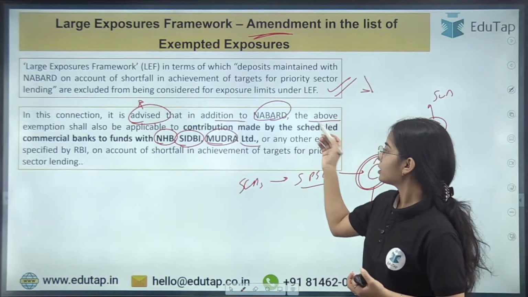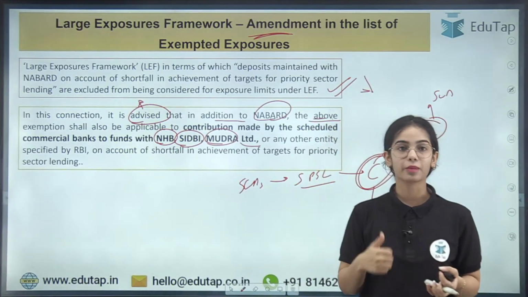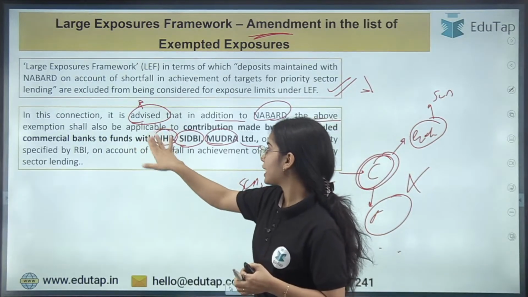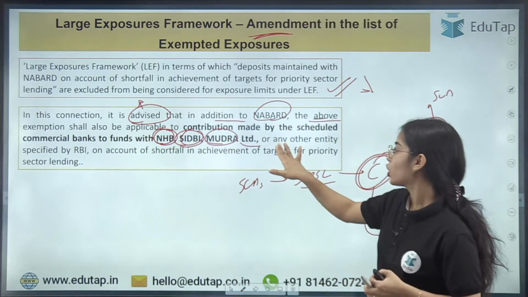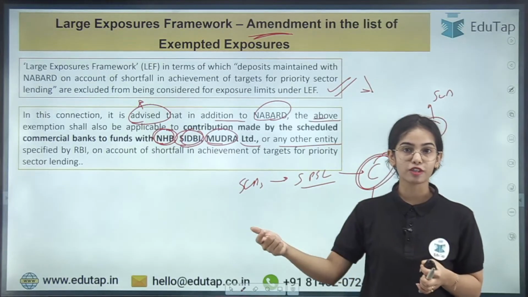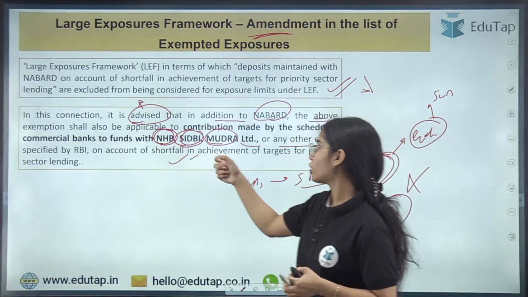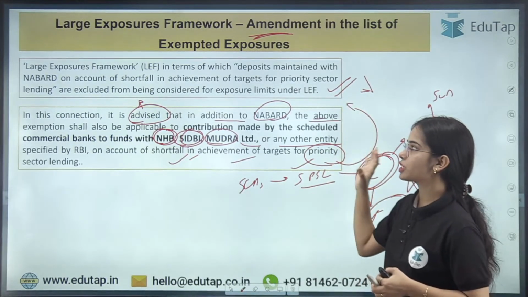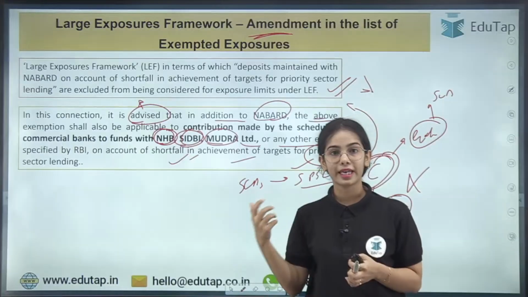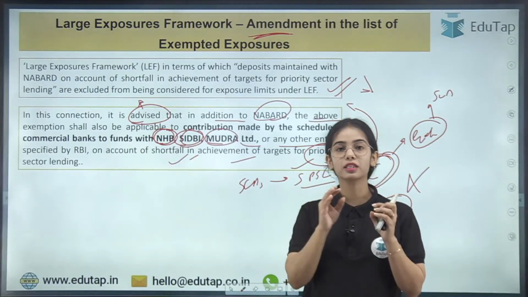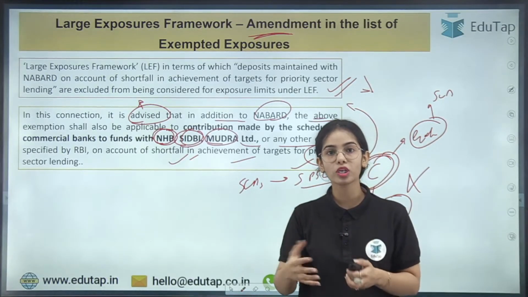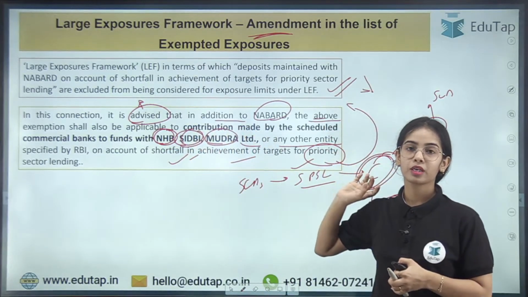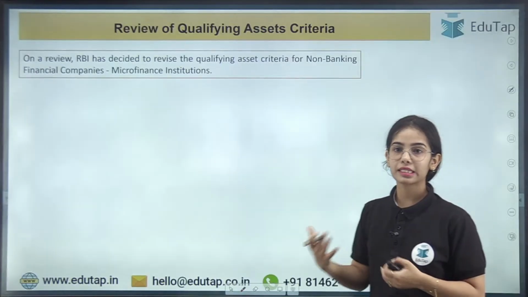So here the above exemption shall also be applicable to the contribution made by the scheduled commercial bank to funds with NHB, SEBI, Mudra Limited or any other entity specified by the Reserve Bank of India on account of shortfall in achievement of targets for priority sector lending. So these contributions will not be included in the exposure limit, so that the scheduled commercial bank has more area to do exposure in each of these entities. Okay, so this is the idea. Now coming to the next and the last news article.